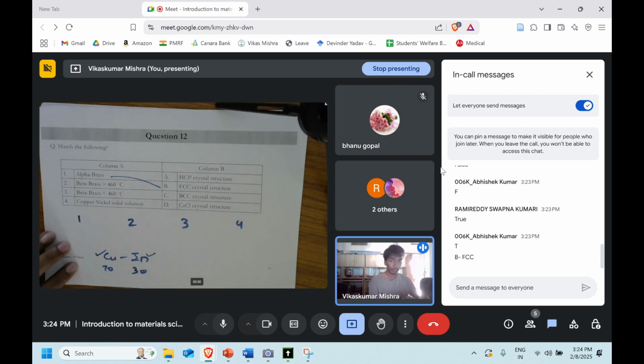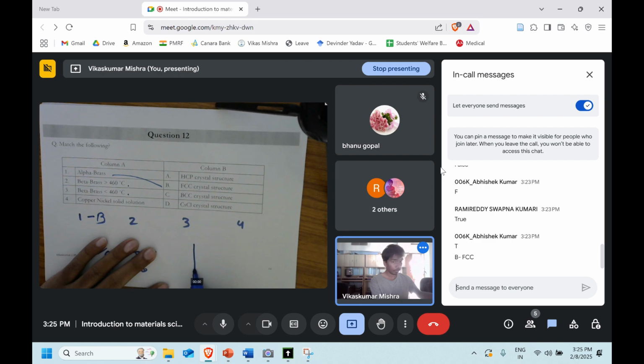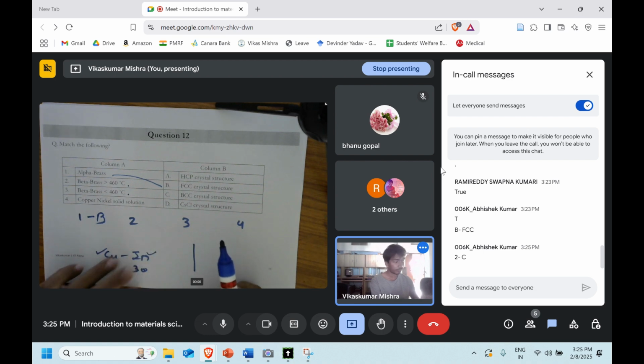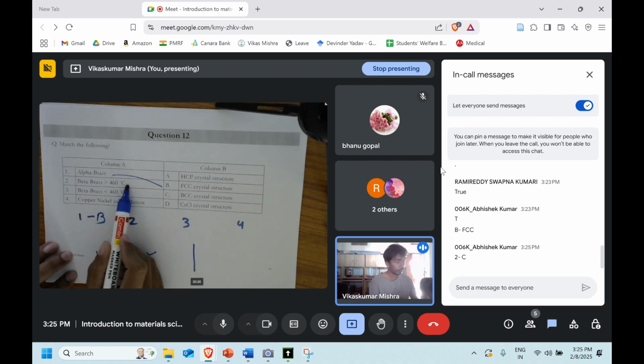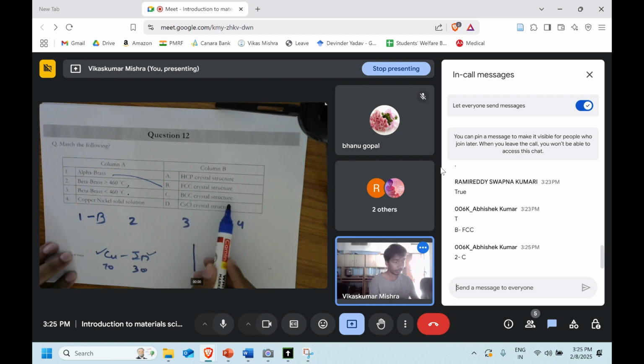Now about the beta brass. Among the beta brass, the first one is matched with B. In beta brass, there are two structures. One is above 460 and one is below 460. The one which is below 460, let's draw that. Meanwhile, if you know any of this, second is matched with the C. Abhishek is telling that the second one is going to match with the BCC crystal structure. That's right, perfect.